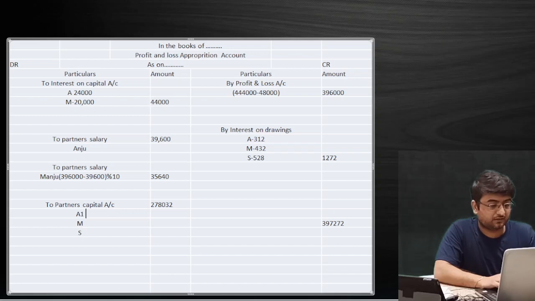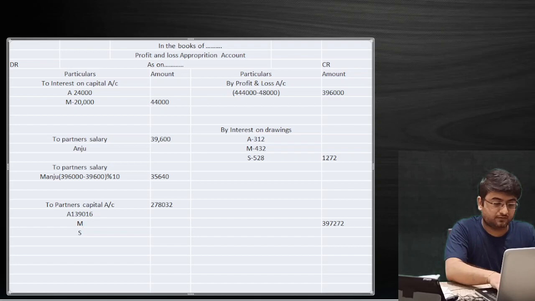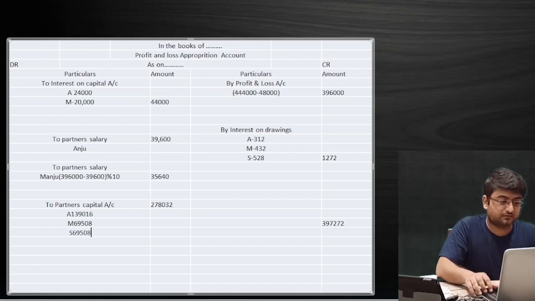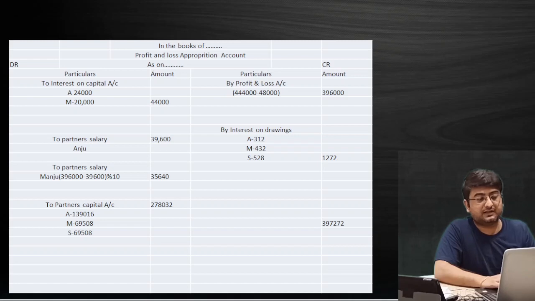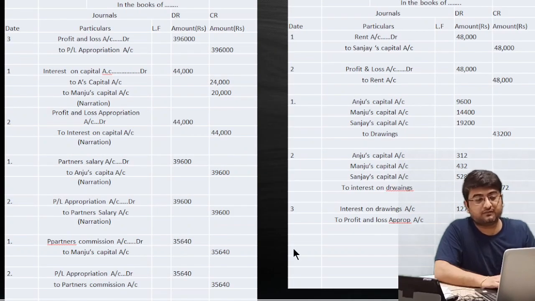One lakh 39,016 in case of Anju. In case of Manju, 69,508. In case of Sanjay, it is 69,508. Same amount for Manju and for Sanjay. We have done it over here. We'll simply pass one journal entry for this, and remember for this diesel profit we have just one entry.